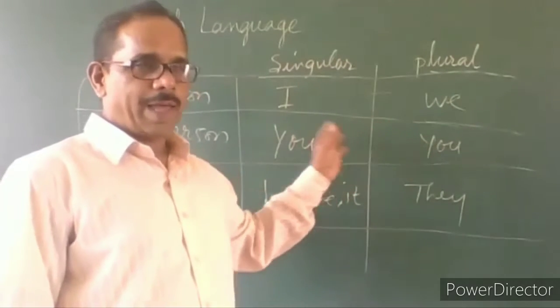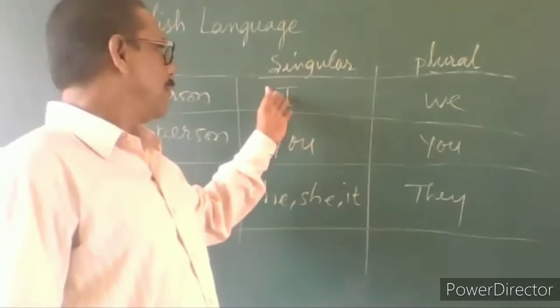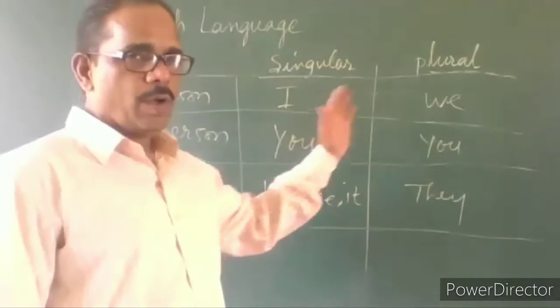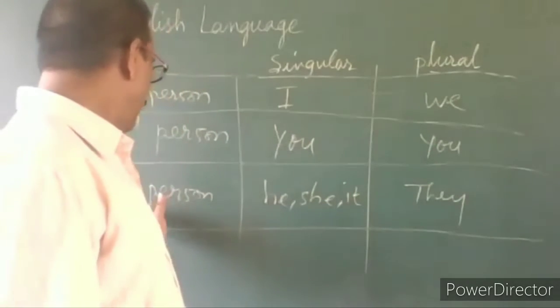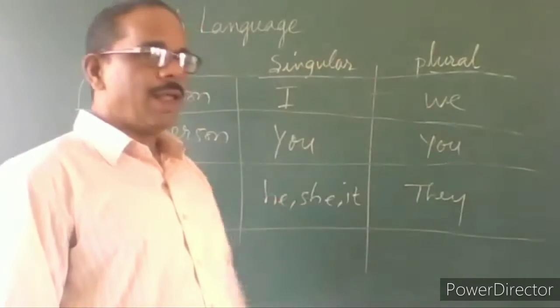A few more will be there, but these are the main things. First person, singular is I, plural is we. Second person, singular is you, plural also is you. Third person, singular, he, she, it, plural, they.